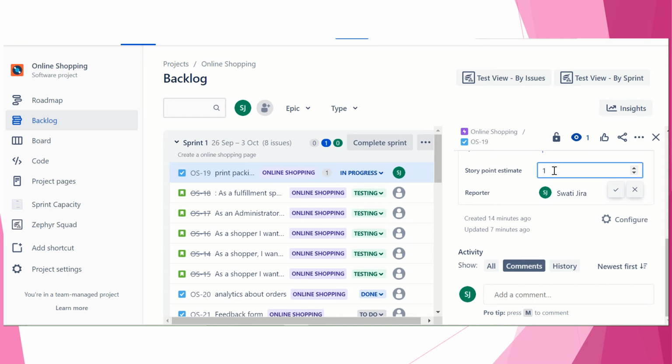We have already broken down our story into tasks and subtasks, right? So if we are giving story point 1, it should get completed within a day. Based on that, if you have 3 or a maximum of 4, all your story points, that is 17, should get completed within sprint 1, that is your 5 days of time. So like that you have to do the estimation. Your scrum master will facilitate this event and session.